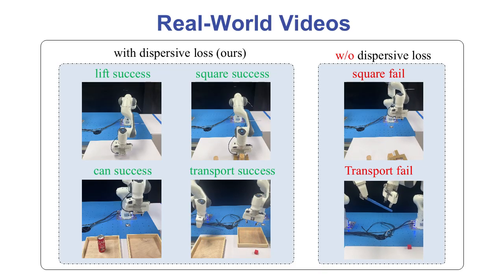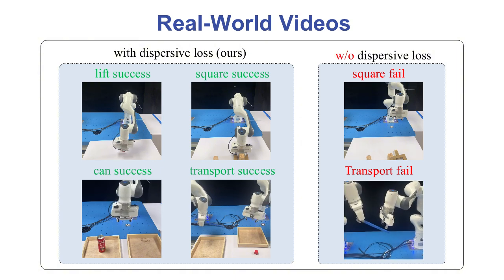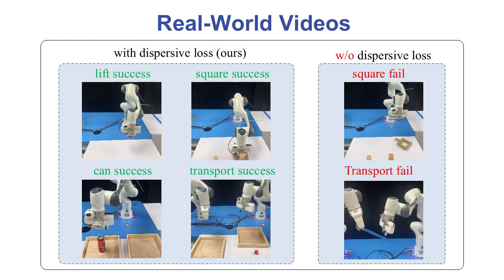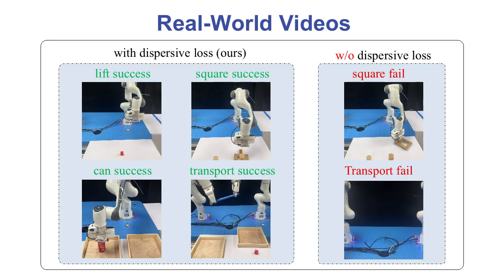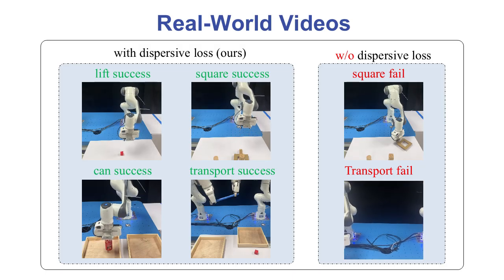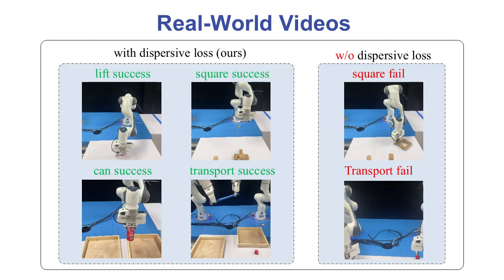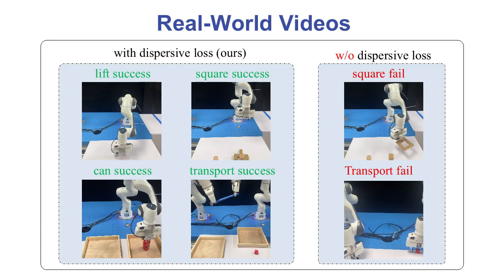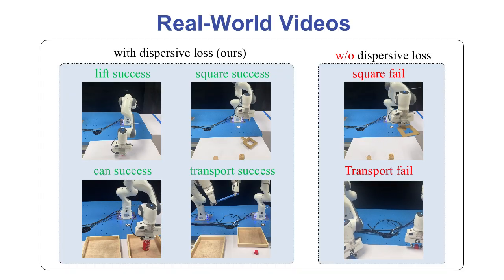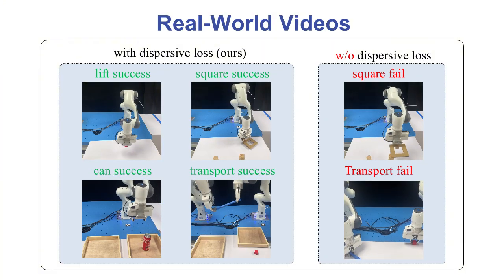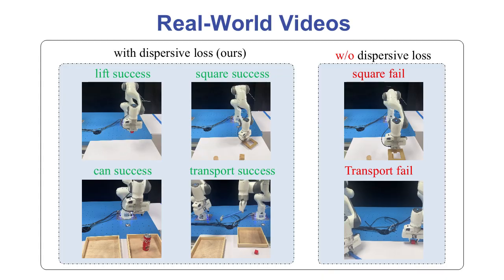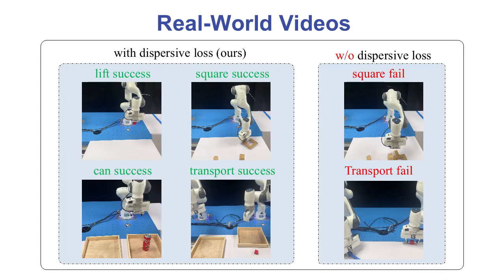In contrast, the right side shows performance without dispersive loss. Here, we observe clear failures in both the square and transport tasks. The robot either misgrasps the object or fails to coordinate the dual-arm handoff, leading to task termination. These real-world results validate the practicality of our approach and highlight the importance of representation regularization in diffusion-based policy learning. With dispersive loss, the policy learns more discriminative features, leading to consistent success in high-complexity tasks.